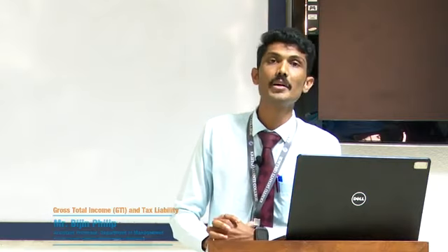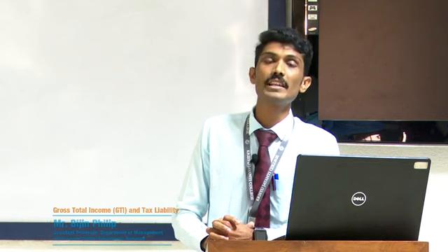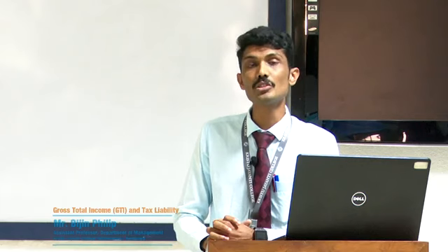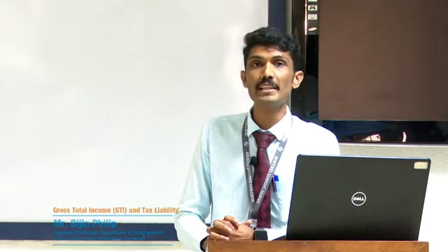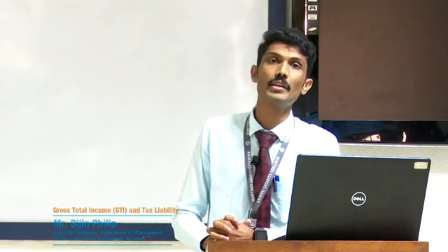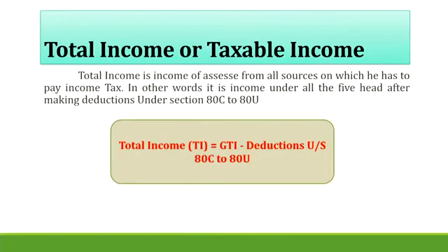Now we will move to the next topic. What is taxable income or total income? Whenever we are calculating the tax liability of an individual, we should be clear with the difference between taxable income and gross total income. Taxable income means from the gross total income, if we deduct the deductions under section 80C to 80U, we can calculate the taxable income. So what is 80C to 80U?